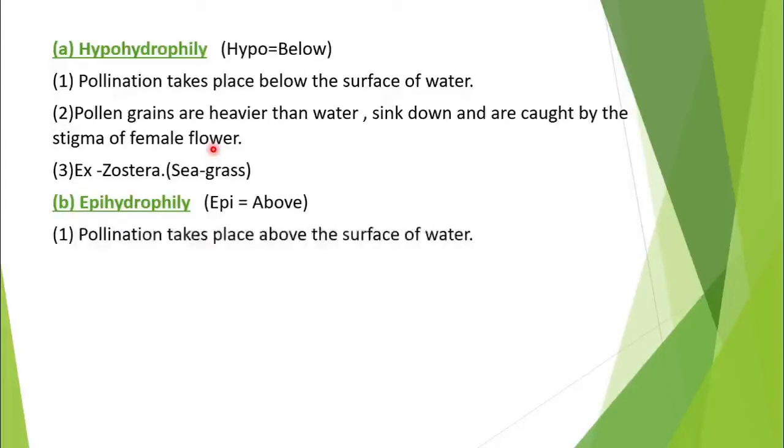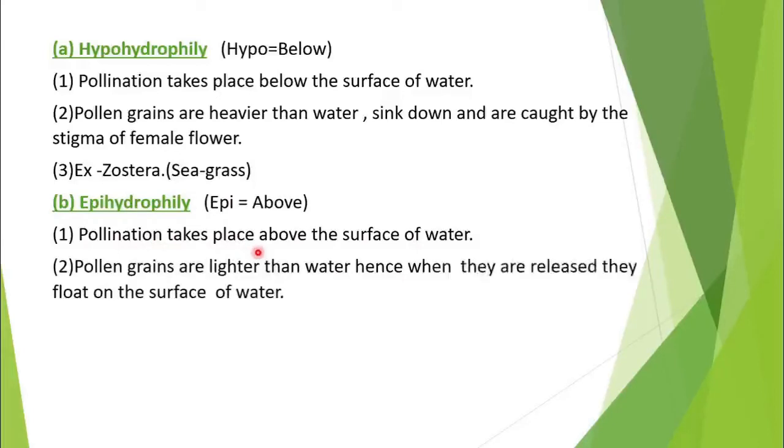Now epihydrophily. In epihydrophily, epi means above. What happens here? The pollination takes place on the surface of water. That's why it is called epihydrophily. Here the pollen grains are lighter than water. Hence, whenever they are released, they float on the surface of water. While in hypohydrophily, pollination takes place below the surface of water. In epihydrophily, pollination takes place on the surface of water.